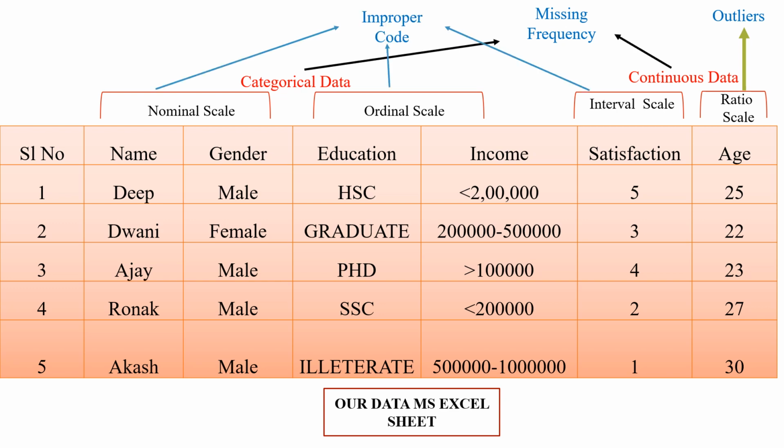Then another issue or error will come, that is the improper code. Improper code means, suppose male is 1, female is 2, transgender is 3, and you enter the data. When you enter the data in Excel, there may be chances that female will be entered as 1, male will be entered as 3, and transgender will be entered as 1. This type of issue can always be observed in nominal scale data.